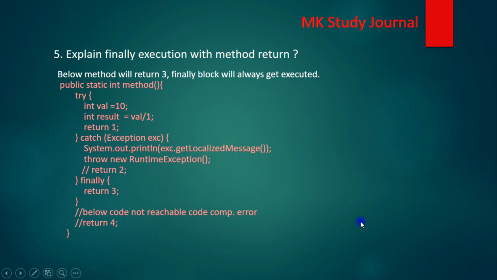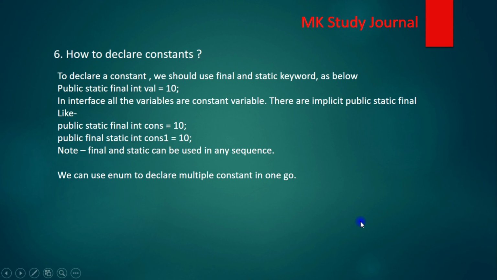So let's move to the next question. Here, how to declare constants. You can see we can define a constant using public static and of course the final keyword. So this is the combination: public static final int constant = 10. Here we have defined a constant value 10 using the public static final keywords.